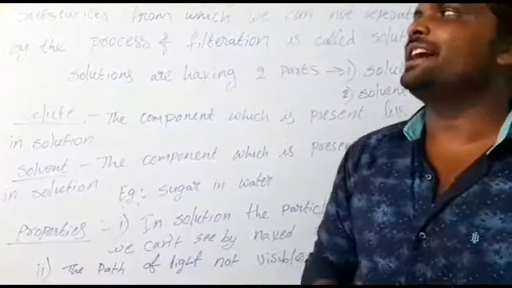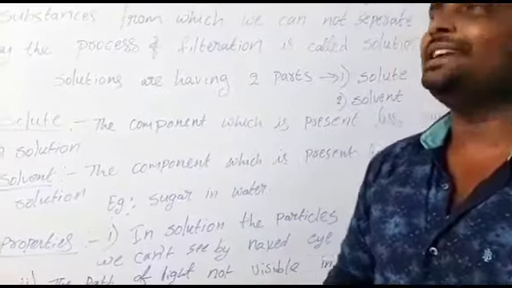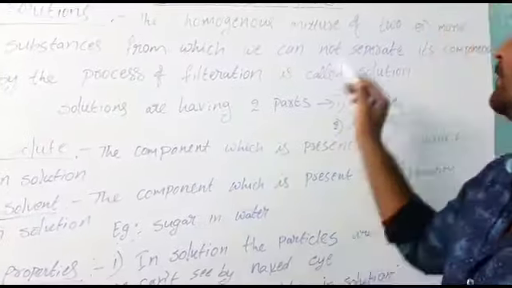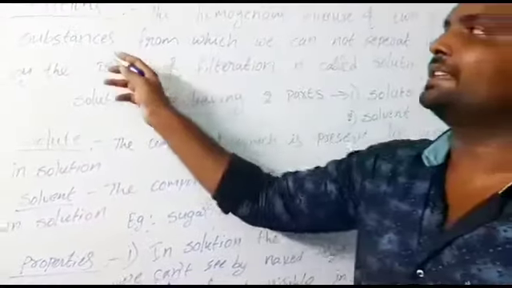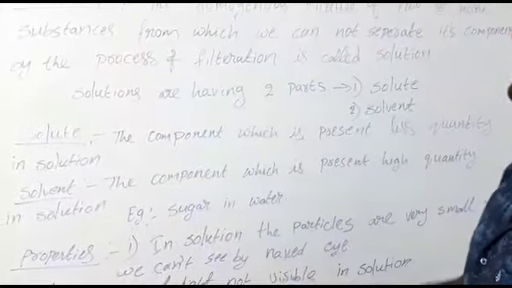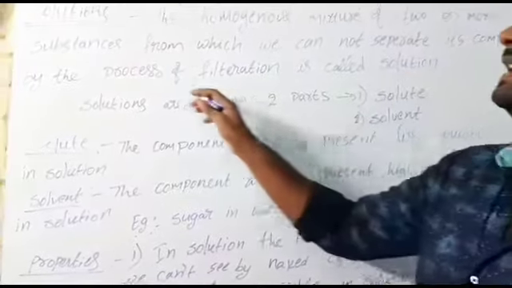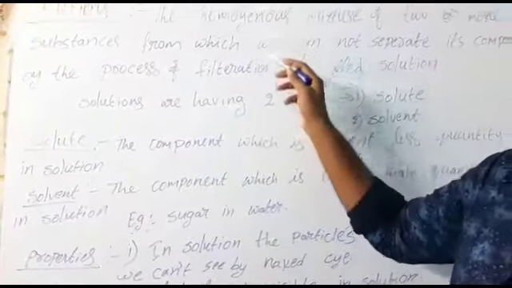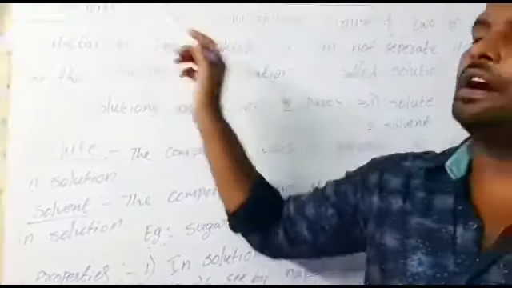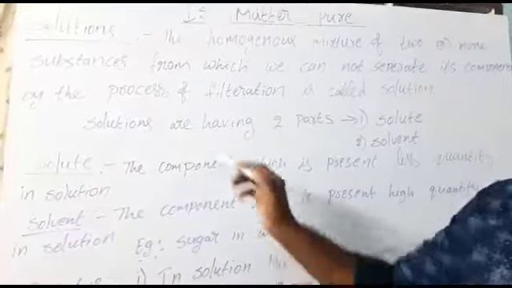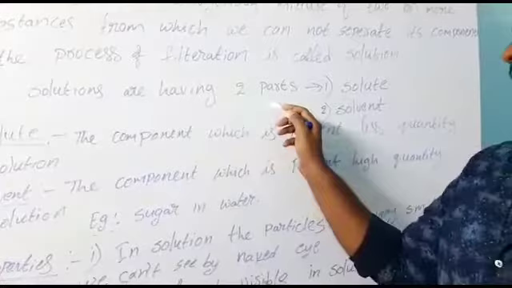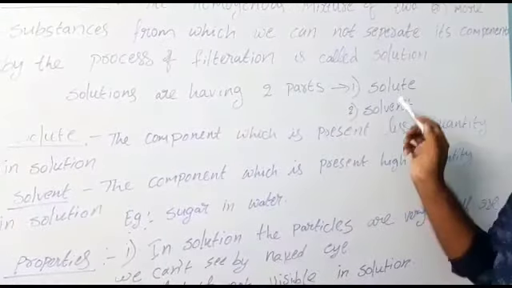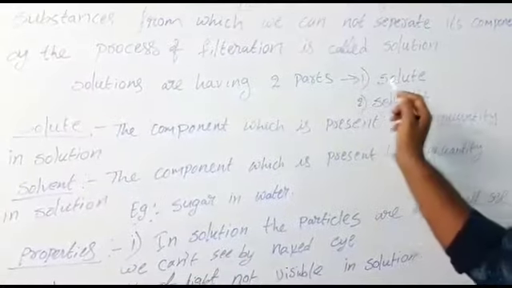Solutions must have three characteristics. One, it should be a homogeneous mixture. Next, it should contain two or more substances. And it cannot be separated by the process of filtration. If it has these three characteristics, then we can call it a solution. These solutions have two parts: one is solute and another one is solvent.